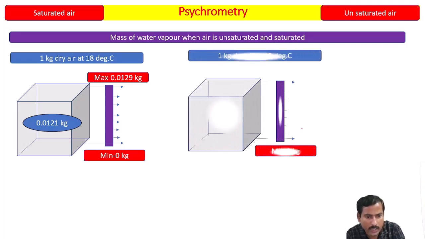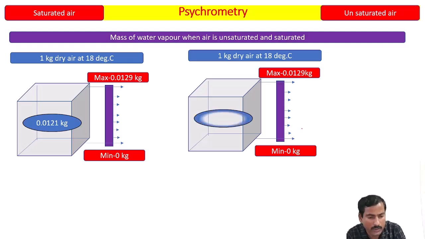But I will take the same air at 18 degrees Celsius. So what is the maximum capacity? Already we know, at 18 degrees Celsius it is 0.0129 kg. So what is it carrying? It is carrying 0.0129 kg of water vapor. Then what is the difference between the first and second one? The first one is unsaturated air at 18 degrees Celsius. The second one is saturated air at the same 18 degrees Celsius. Understood? Then how do we denote some of the variables for saturated air and unsaturated air at a particular temperature?